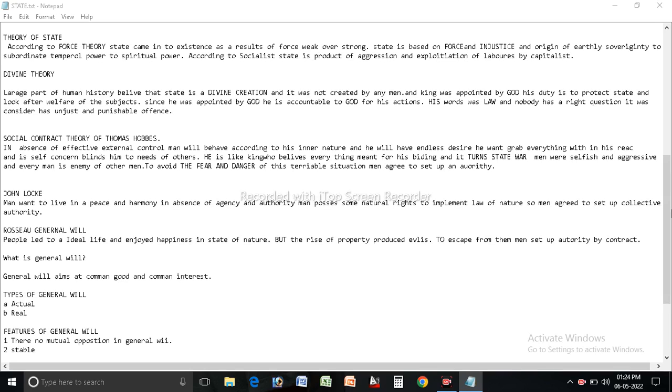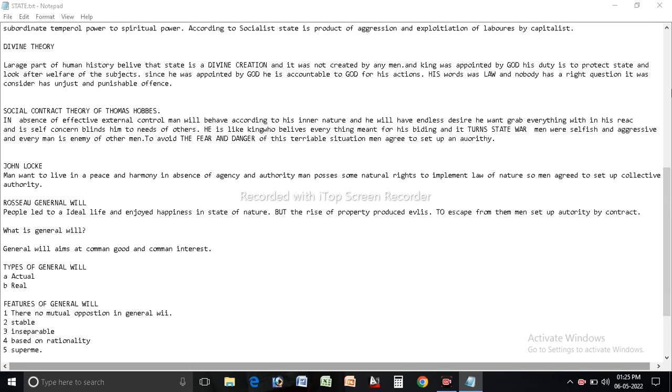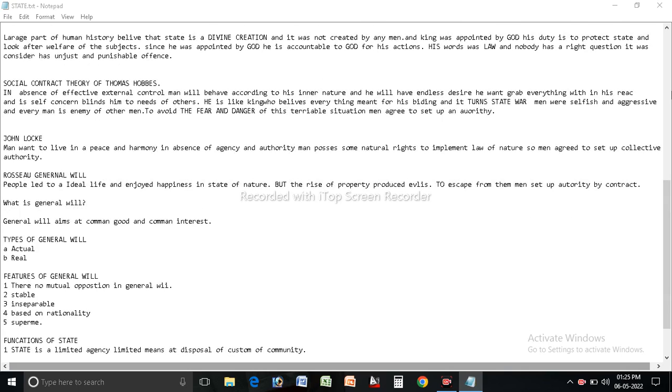There are two types of general will. First one actual will, second one real will. Now features of general will. In that first one, there is no mutual opposition in the general will. Second, it is a stable will. Third, inseparable. Fourth, based on rationality. And fifth, supreme.